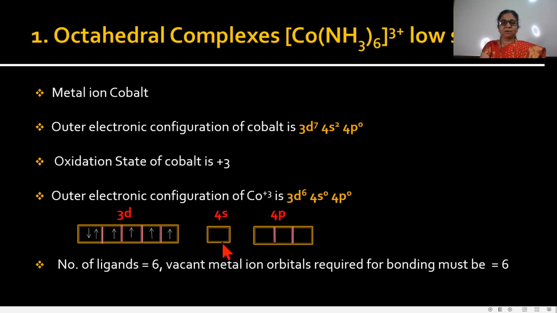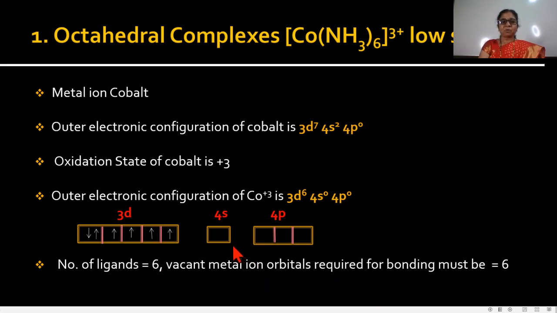4s has 1 suborbital, 4p has 3 suborbitals. In this way, then find out the number of ligands in these complexes. How many ligands? There are 6 monodentate ligands. Therefore, the number of ligands is equal to 6, and the number of ligands equals the vacant metal ion orbitals required. That means these complexes need 6 metal ion orbitals for the bonding, because there are 6 ligands. Therefore, vacant metal ion orbitals required for bonding must be 6.